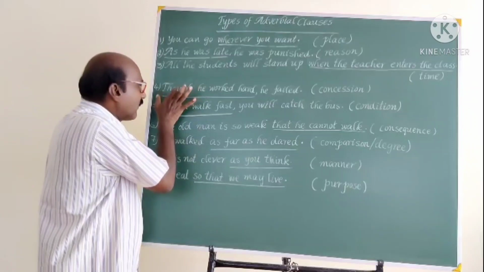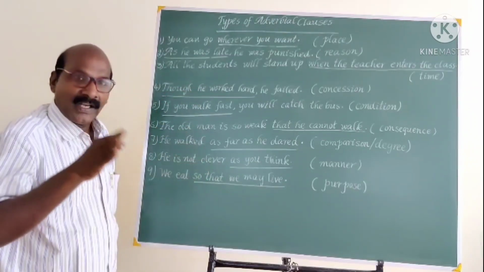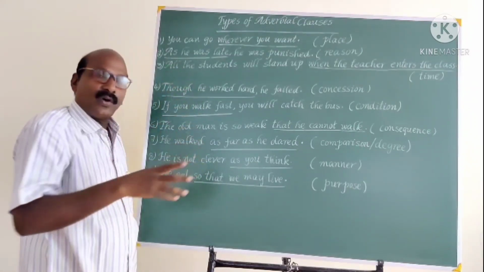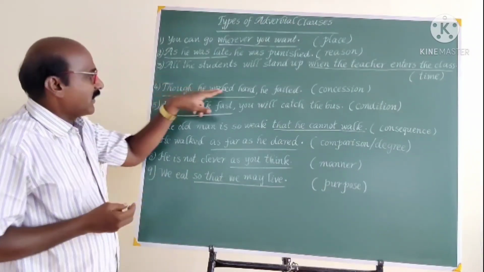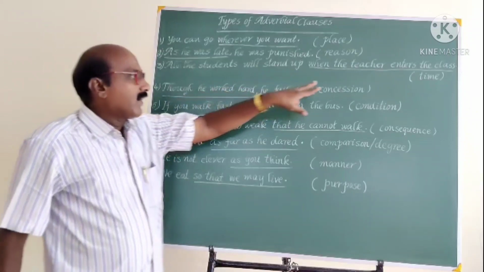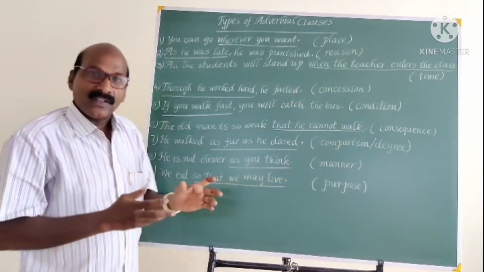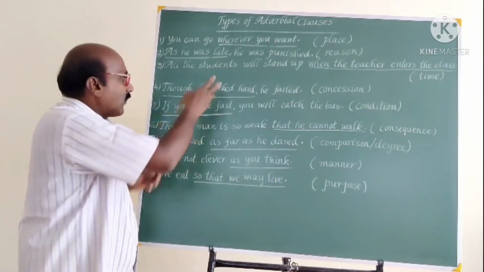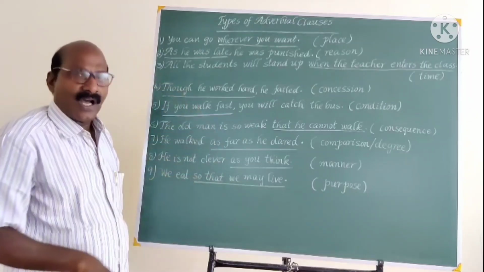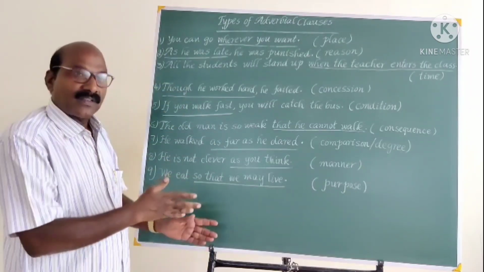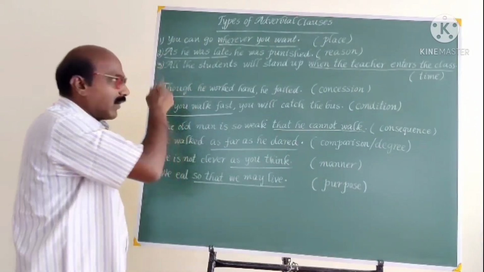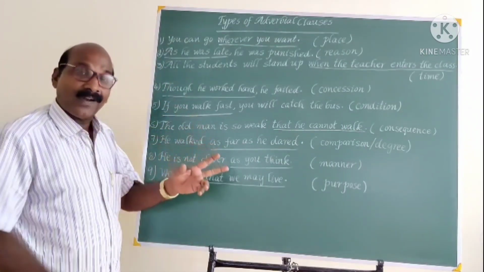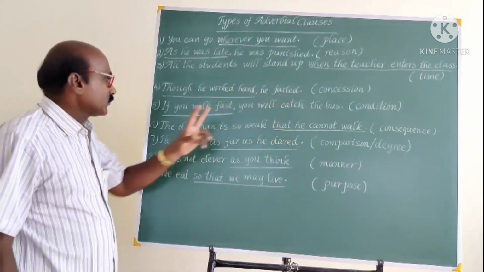See the subordinating conjunctions though, although, even though. These conjunctions introduce the adverbial clause of concession, because some concession is involved here. He did some hard work. In spite of that work, he failed. So, whenever you find these conjunctions, you have to understand that it is an adverbial clause of concession.